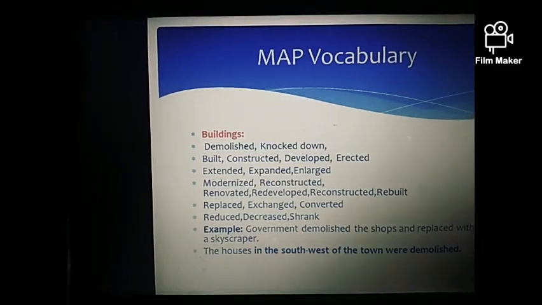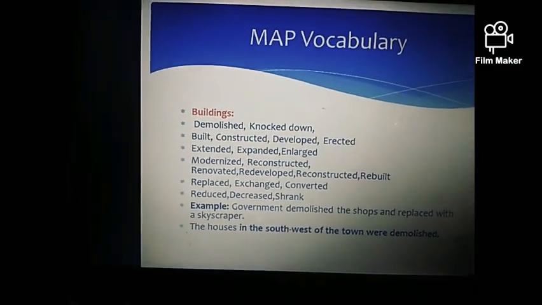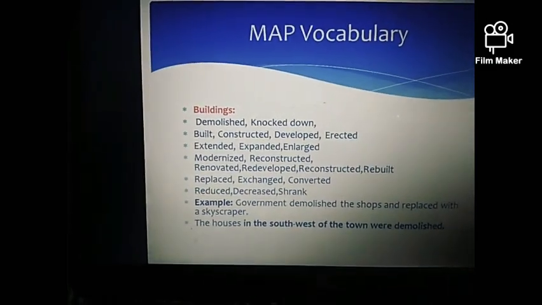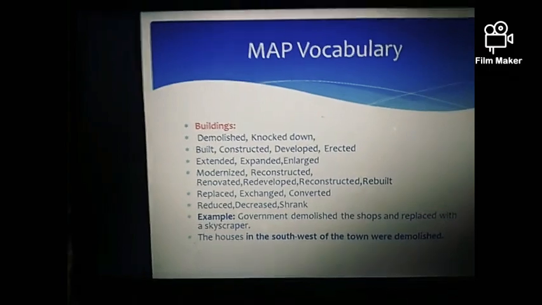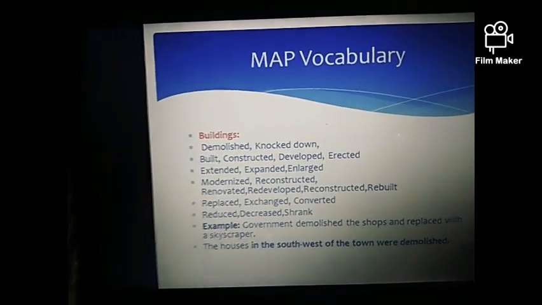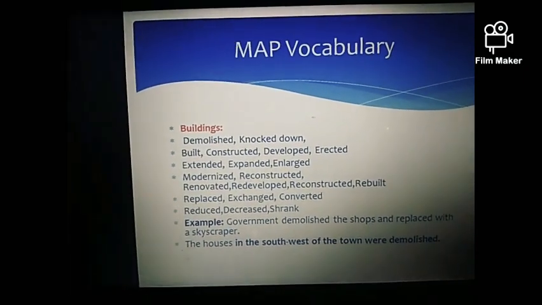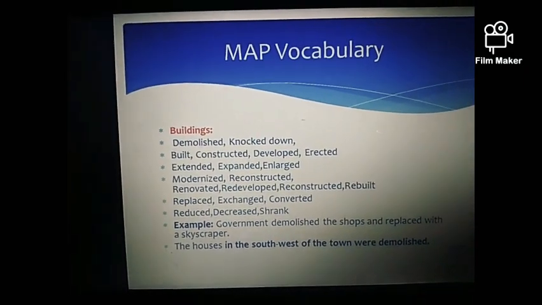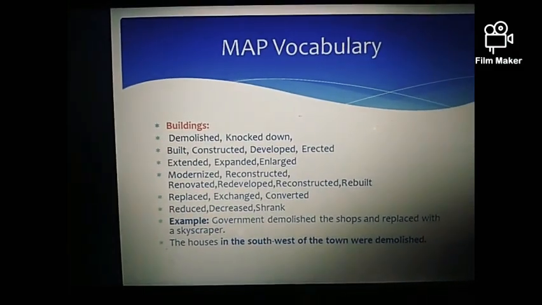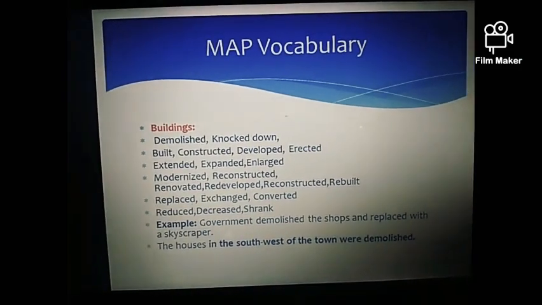And fourth one is modernized or reconstructed, comma, renovated, redeveloped, reconstructed, rebuilt. These all have the same meaning. It means that something was already located in the past, but in present there were some changes, or it became more modernized, we can say that. Or you can use any of the given words in order to point out that particular thing.